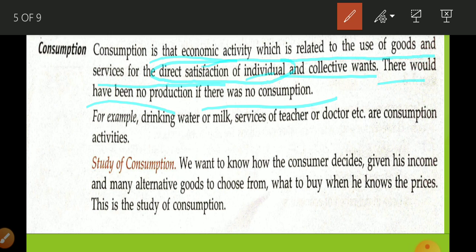If suppose you are too hungry, as you have seen in the news, many migrant people got food after 2 or 3 days and started to cry. If you are not getting anything to eat for 1 or 2 days, you can understand what the condition will be. In that condition, anything offered to that person gives him maximum satisfaction. At that time water is not going to give satisfaction; water is not able to satisfy his or her need of hunger.